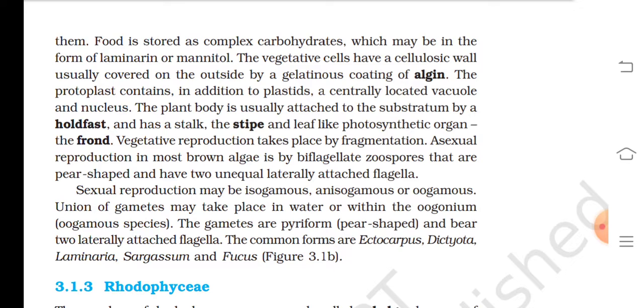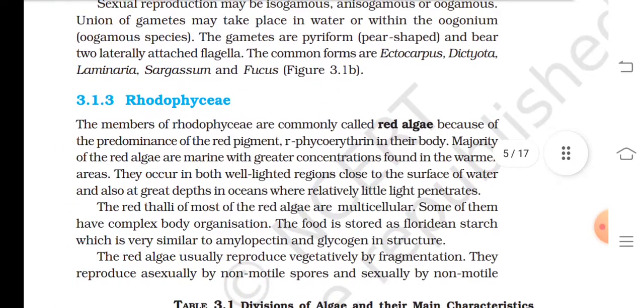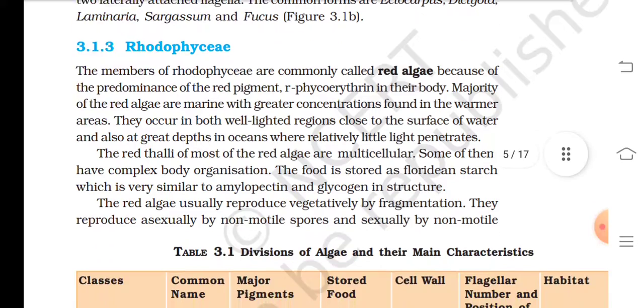The gametes are pyriform, pear-shaped, and bear two laterally attached flagella. The common forms are Ectocarpus, Dictyota, Laminaria, Sargassum, and Fucus. That is given in figure 3.1b.